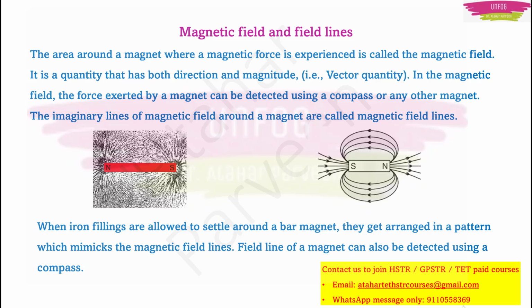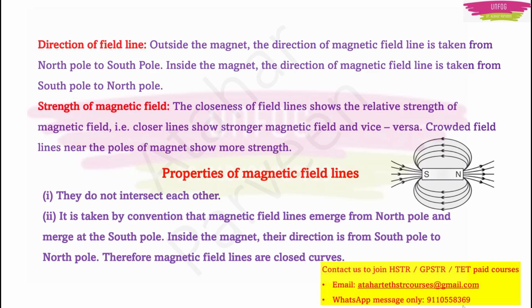Field line of a magnet can also be detected using a compass. As I told earlier, the direction of the field line, how will it be? It will be from north pole to south pole, isn't it? Now this you have to keep in mind. But what is happening inside the magnet?